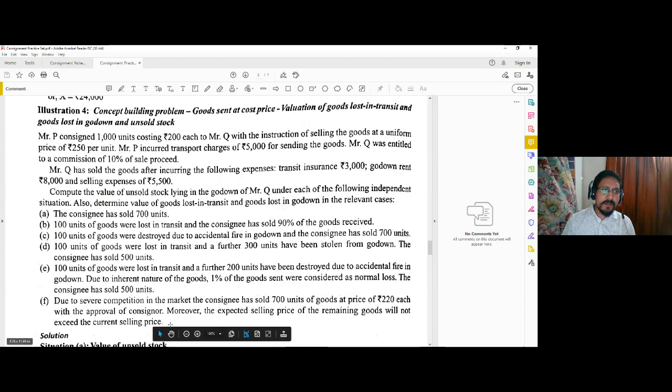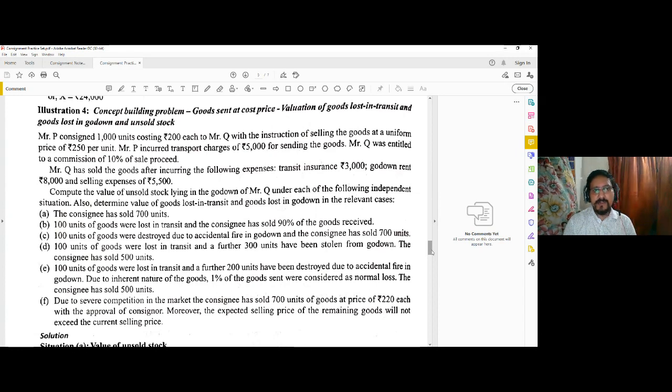In this particular illustration we won't take up the accounting issue, but the valuation issue. We will see how under different conditions the valuation is done. Mr. P consigned 1,000 units costing rupees 200 each to Mr. Q with the instruction of selling the goods at a uniform price of 250 per unit.